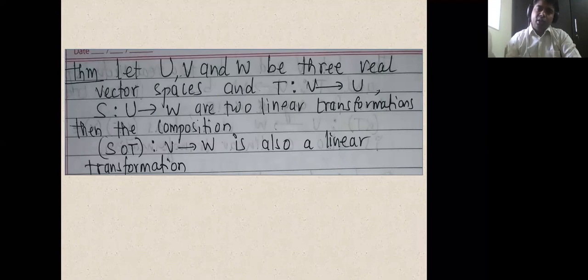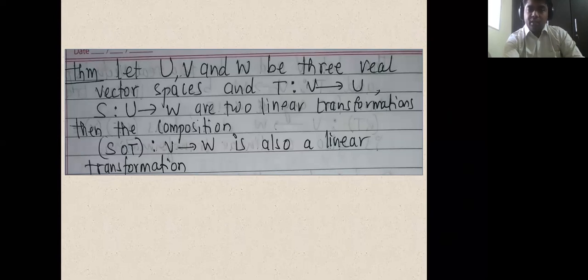Okay, so all three theorems are important for us. Keep this in your mind. So the statement of this third theorem, what it says: U, V, and W be three real vector spaces, and T from V to U. Okay, look at the mapping. T is from V to U, S is from U to W, two linear transformations.